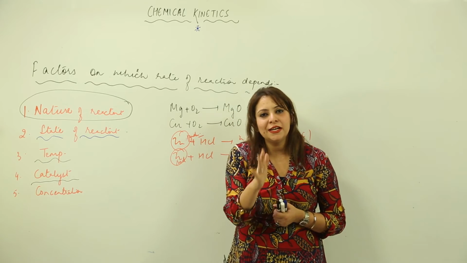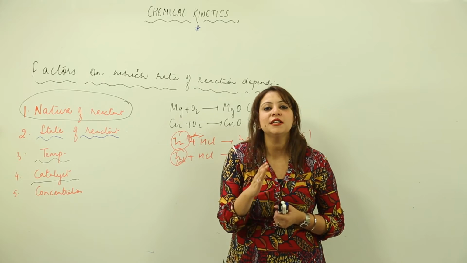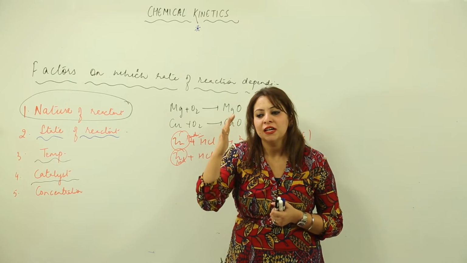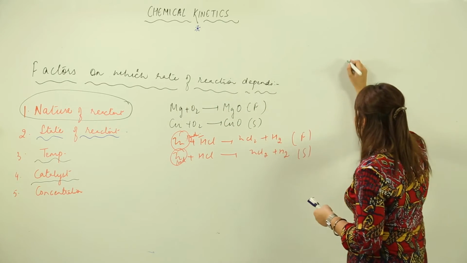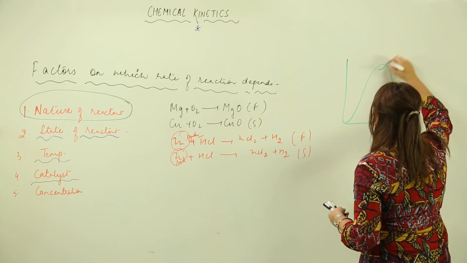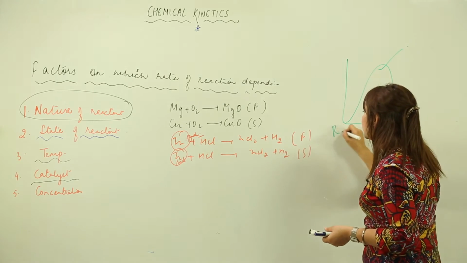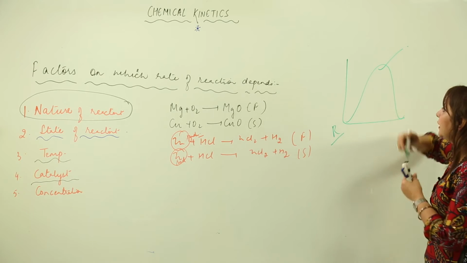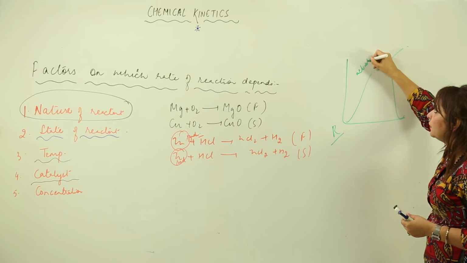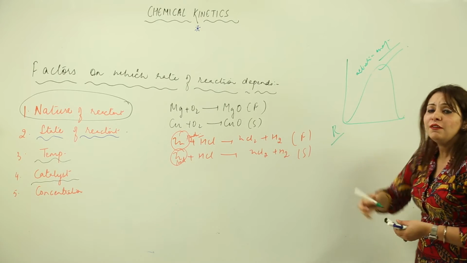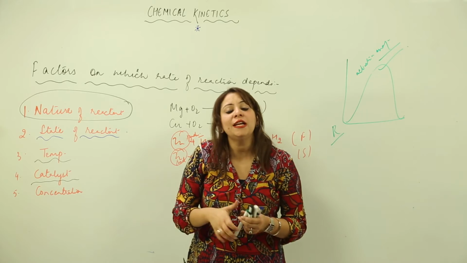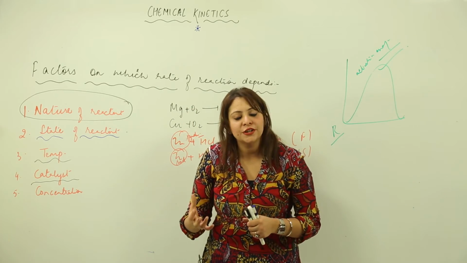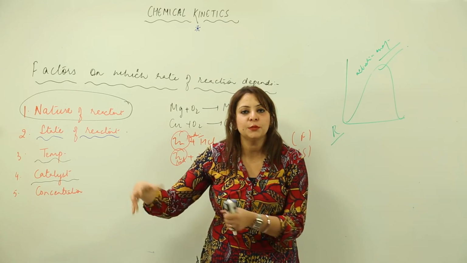See, it is clear in your mind that for the reaction to happen, the reactants must collide, right. And you know that not all the reactants can collide because there is an energy barrier that has to be crossed by the reactants in order to collide among themselves. And to cross this energy barrier, they need to have activation energy. So if they possess energy equal to activation energy, only then will they be able to cross that energy barrier, collide with each other, break bonds or form new bonds. That means the product is formed, right.